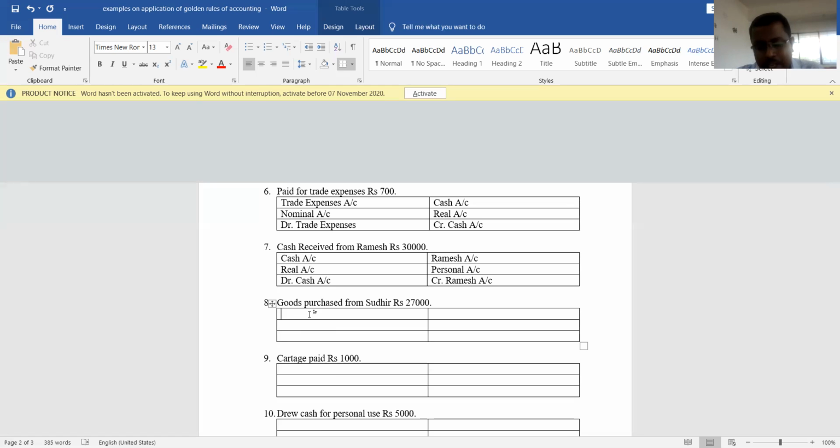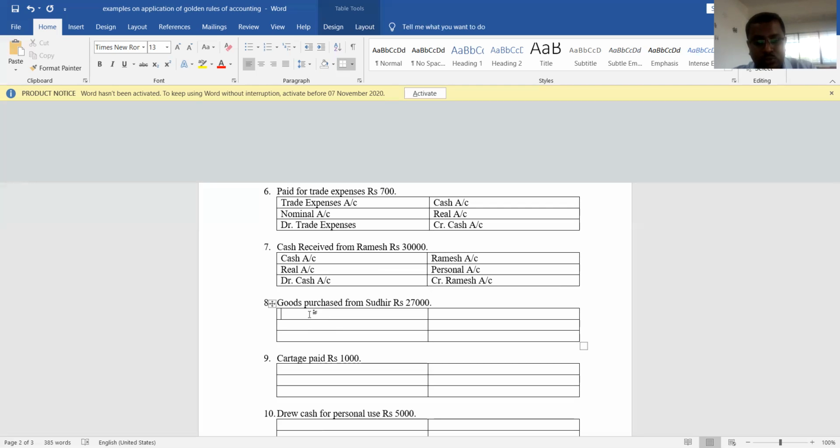Before that, one more clarification I wish to give you. Goods sold to Ramesh and received cash rupees 30,000. Here, which are the two accounts? Since it is a cash transaction, the person is not important. What is important? Cash is important and sales is important, not Ramesh. Are you getting my point? Okay. Let us move to the next transaction, the eighth one.